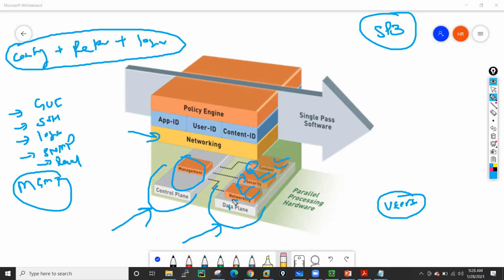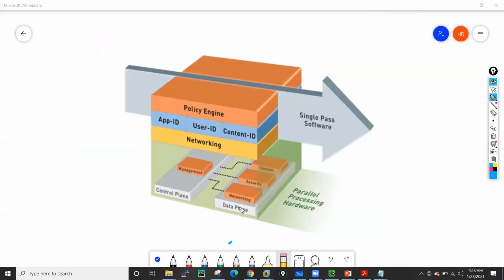And there is one more benefit they get by dividing the control plane and data plane. Let's suppose someone launches a DDoS attack on your data interfaces. In that case your data plane is choked, right? But still your control plane is safe. You can log in to your firewall and do the activity, like write some configuration, make any kind of config change, whatever you want. That is one more benefit.